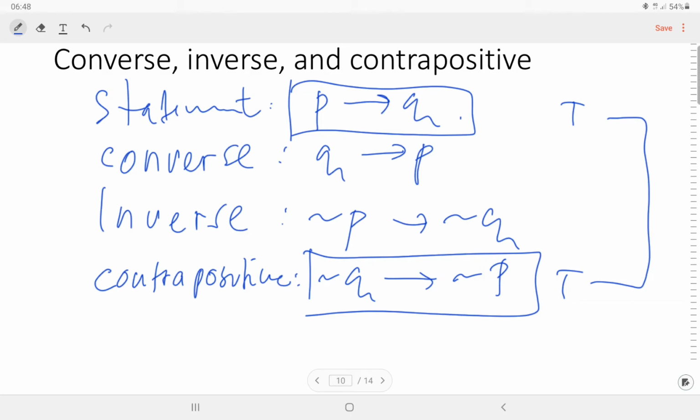Okay, this is the contrapositive, converse, and inverse.